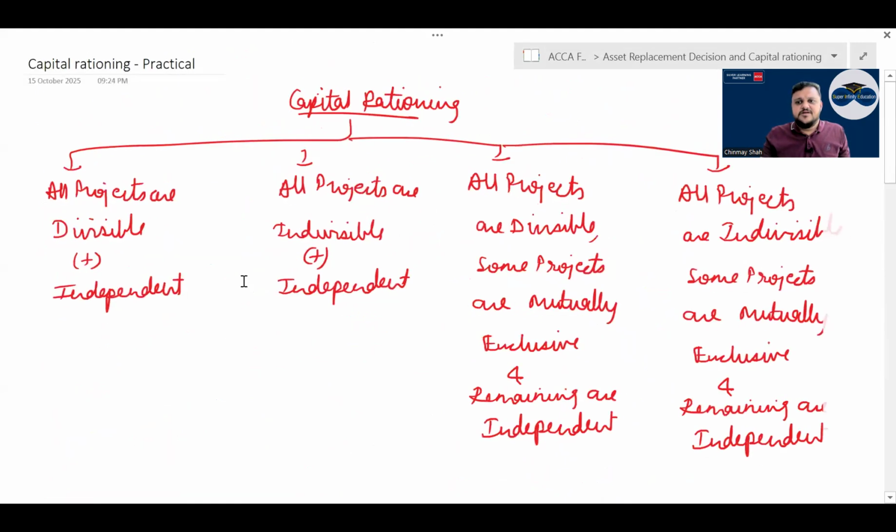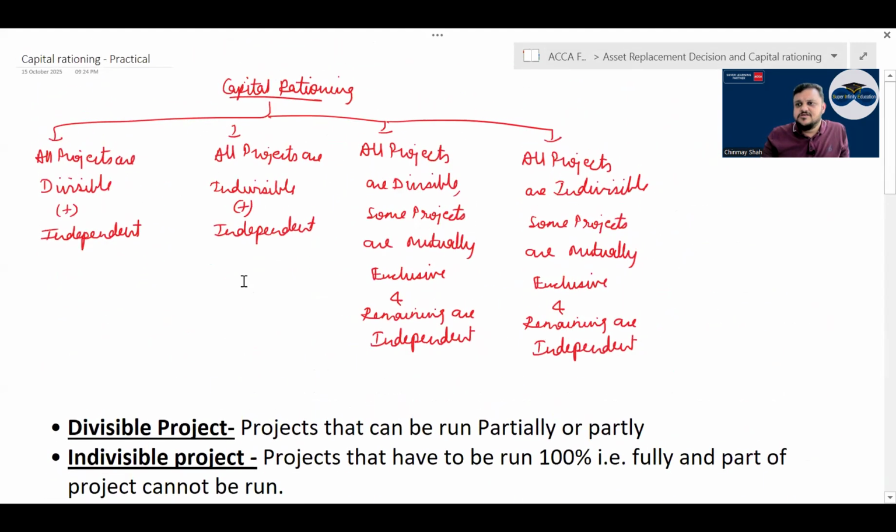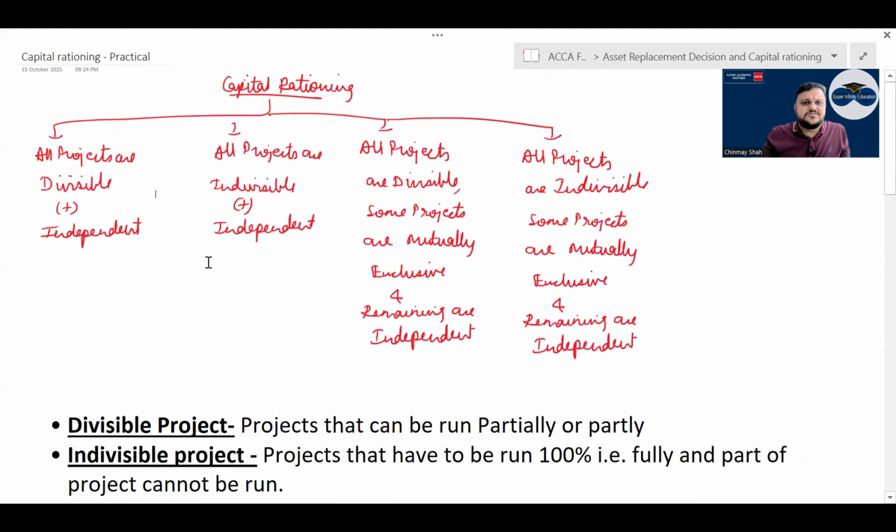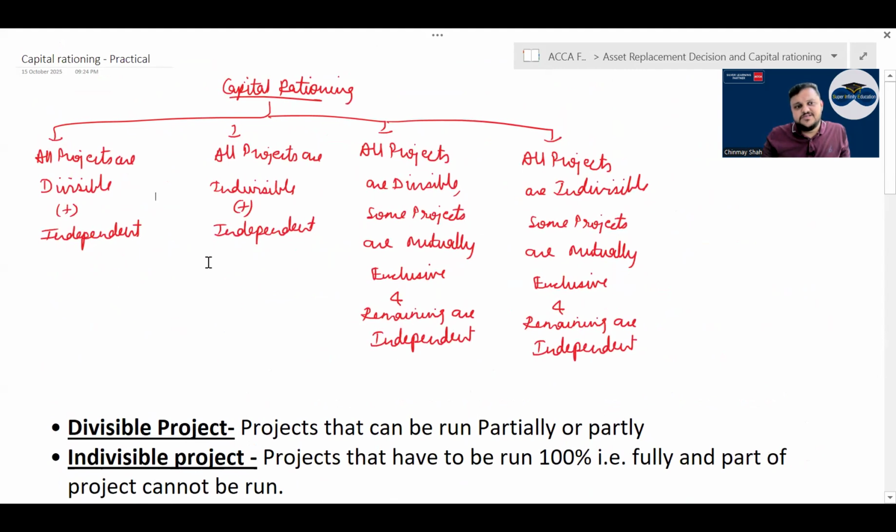The practical part. Four types of questions can be asked. Where all projects are divisible plus independent. Where all projects are indivisible plus independent. Then all projects are divisible, some are mutually exclusive, some are independent. All projects are indivisible, some projects are mutually exclusive and the remaining are independent.